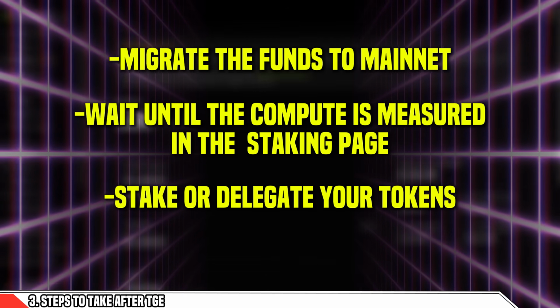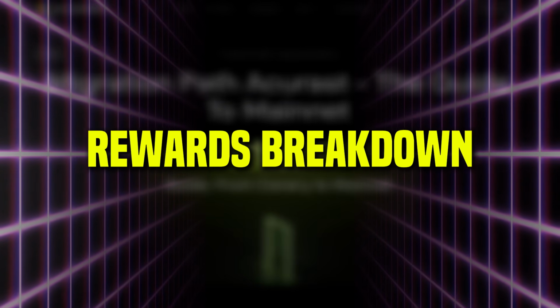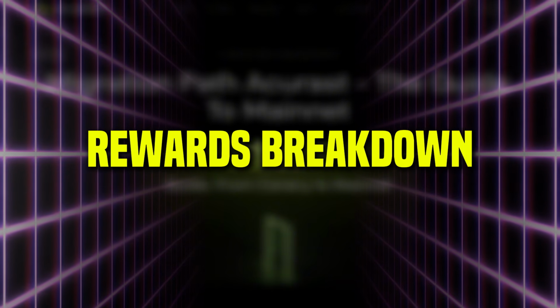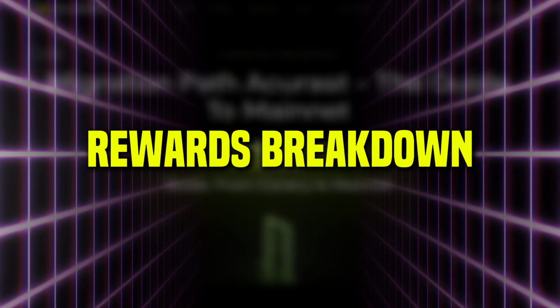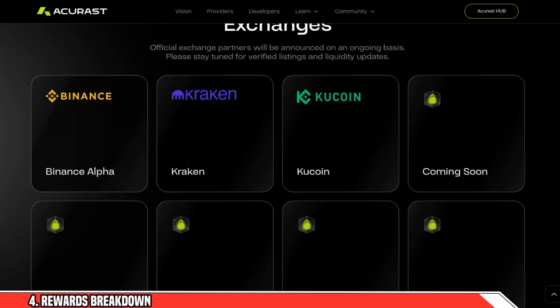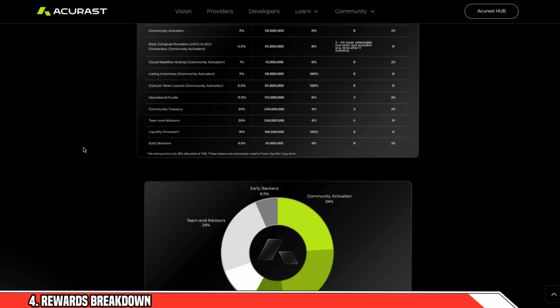Right, let's move into the last part of the video. And then lastly, I'll go through the tokenomics and explain to you the breakdown between missed points and your tokens and how the CACU tokens are going to be received. Right, let me briefly explain how the rewards are going to be distributed, whether you have missed tokens or whether you have accumulated the CACU tokens.